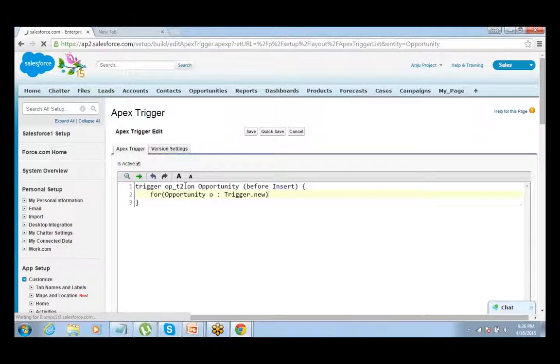Okay, so we tried a shortcut for that, it did not work. So let's do one thing. Within this, let me say Id aid equals o.account.id.